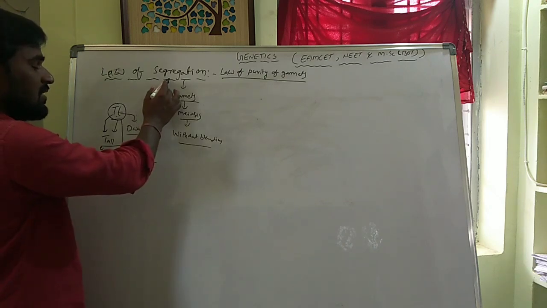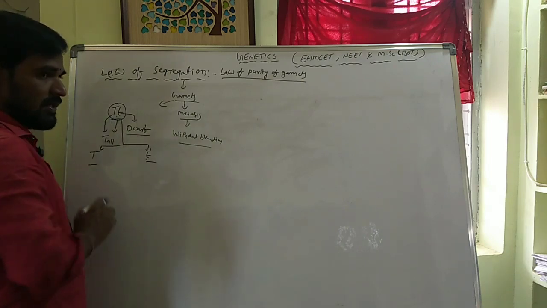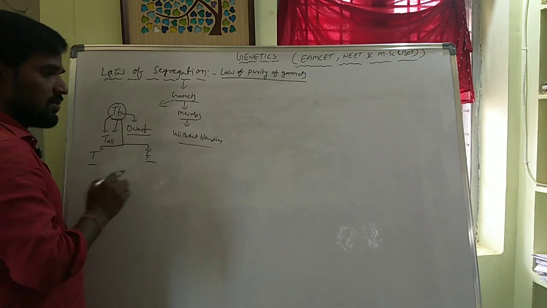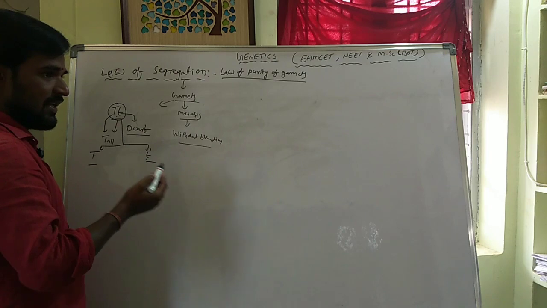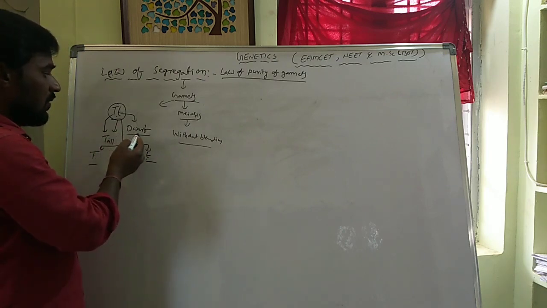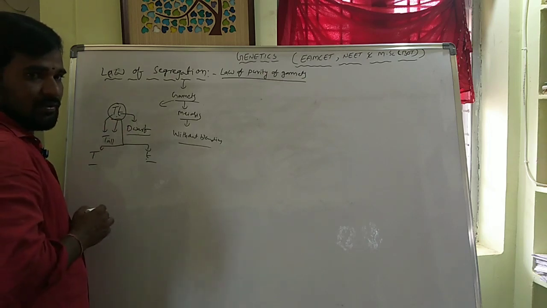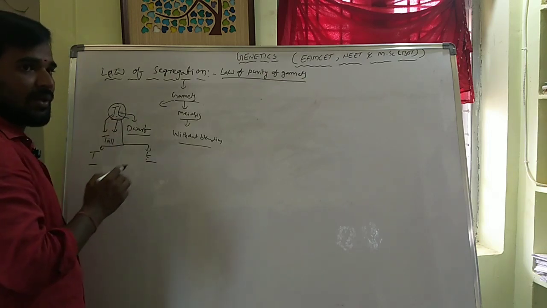So, segregation means separated. It means the two gametes in the pair show their separate characters. We can easily say tall and dwarf by the symbols, because each gene shows separate characters.